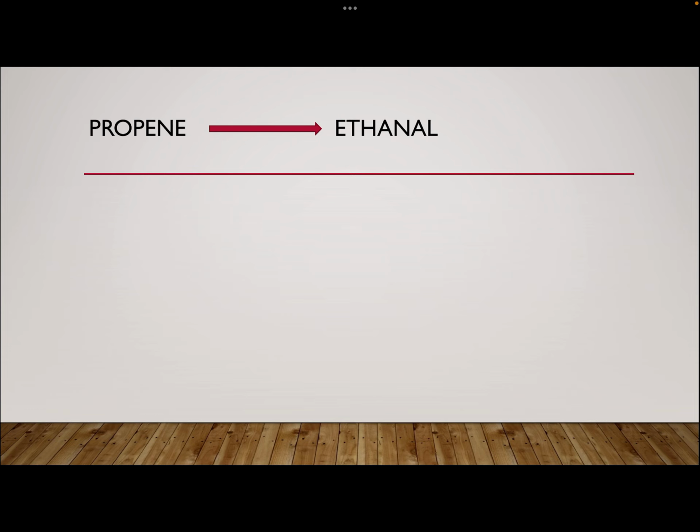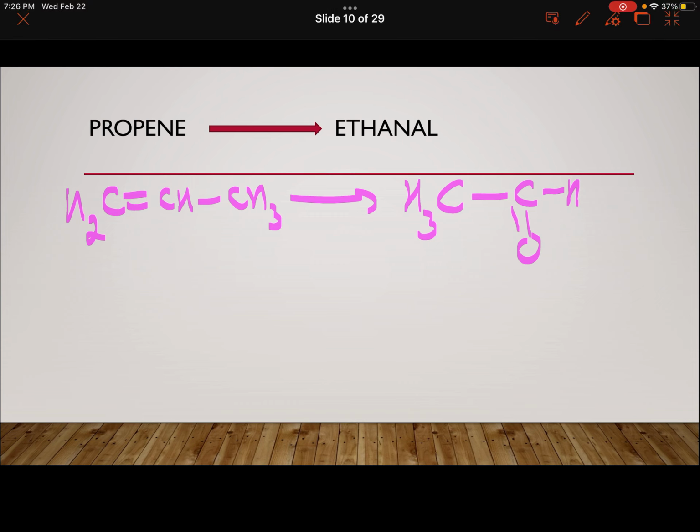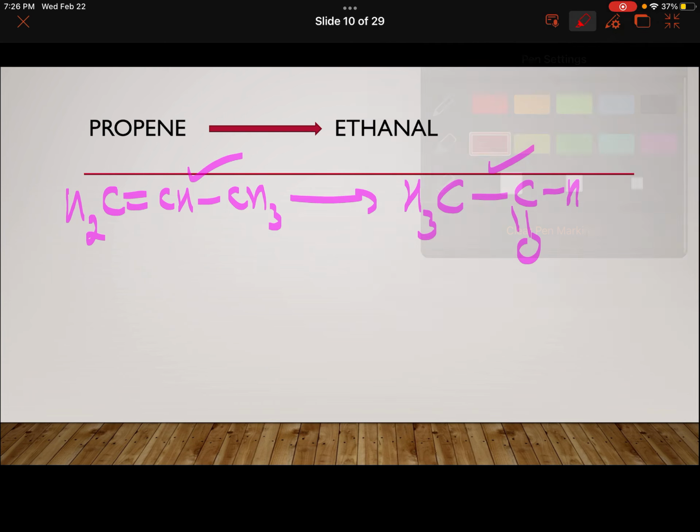Next is propene to ethanal. Let's see. Propene is an alkene and I have to convert it to an aldehyde, ethanal. How do I do that? Tautomerism will not help because the number of carbons is decreasing. Here you have 3 carbons, here you have only 2. So whenever you have an alkene and the product has C=O in it, think of ozonolysis. Treat it with ozone.